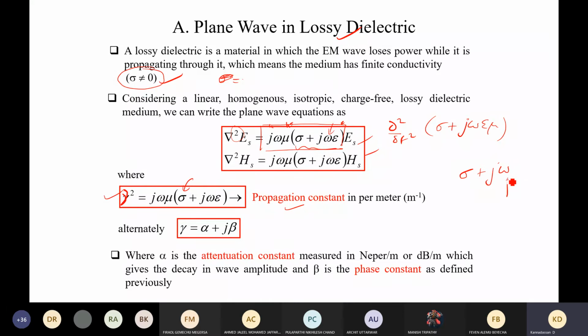This is often referred to as the phase constant, and this is going to be described as the attenuation constant, which means that, assume that there is a medium. This medium has conductivity not equal to 0. That means there are some charges that exist, and these charges are going to make the field discontinuous. And this can be described like this.